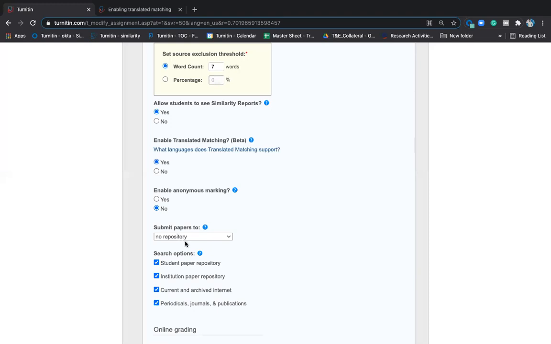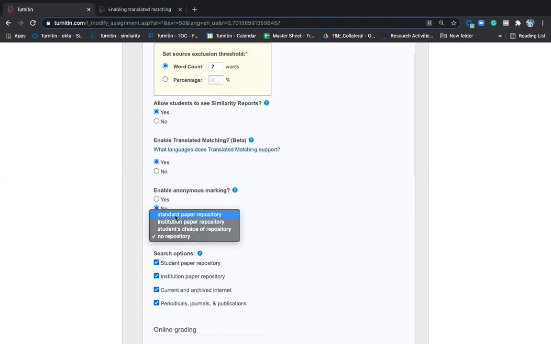Submit papers to, you have 4 options now. People who have used it earlier had only 2 options: standard repository, no repository. Now we have given you 4 options. Default is standard paper repository. Please have an eye. I have been told to cover this section very importantly, that's why we are doing this prior. So standard paper repository will be the default option.